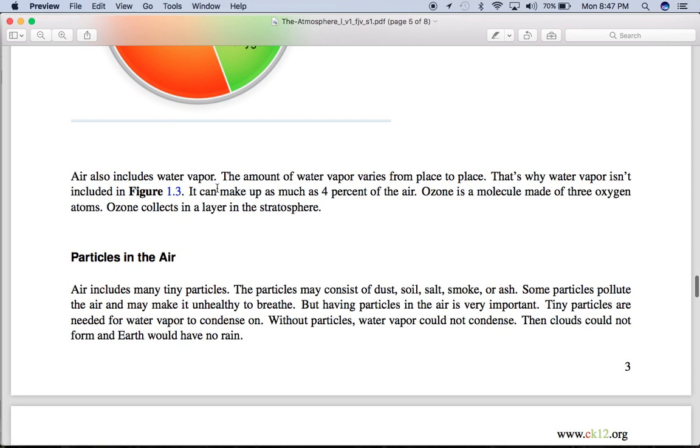These percentages are the same just about everywhere in the atmosphere. Air also includes water vapor. The amount of water vapor varies from place to place. That's why water vapor isn't included in Figure 1.3. It can make up as much as 4% of the air. Ozone is a molecule made up of 3 oxygen atoms. Ozone collects in a layer in the stratosphere.